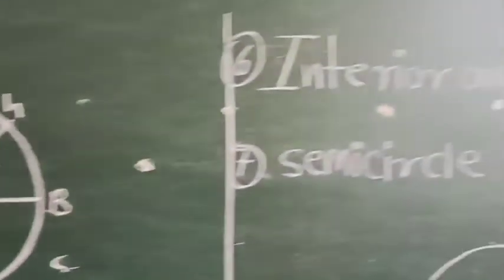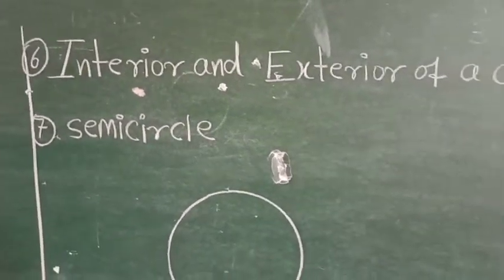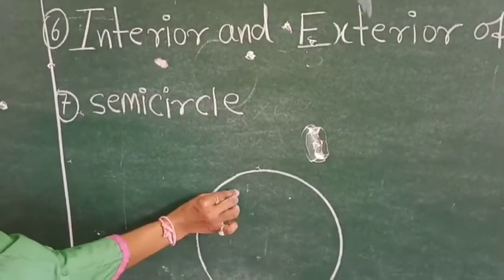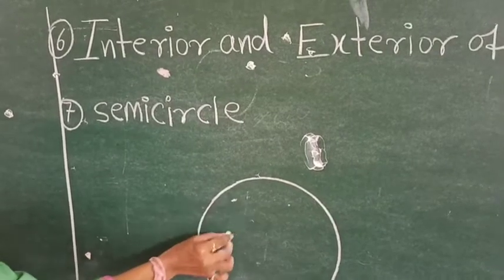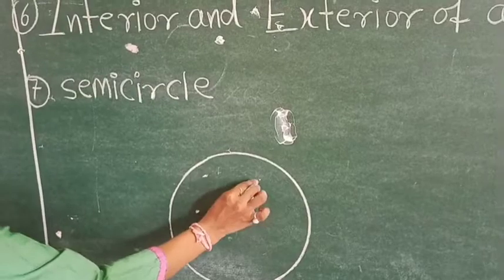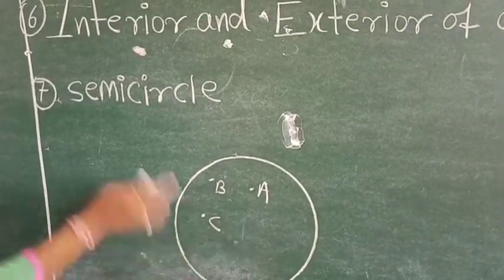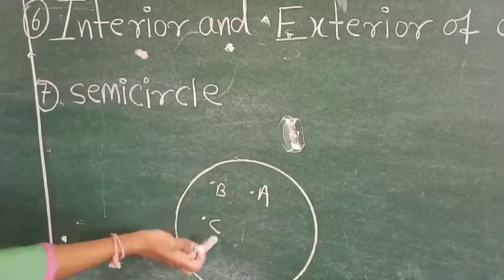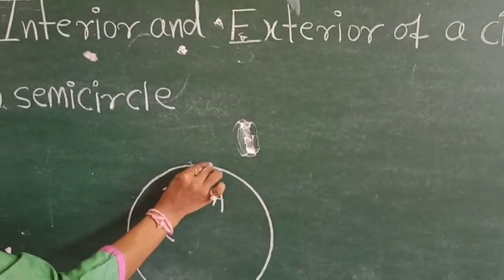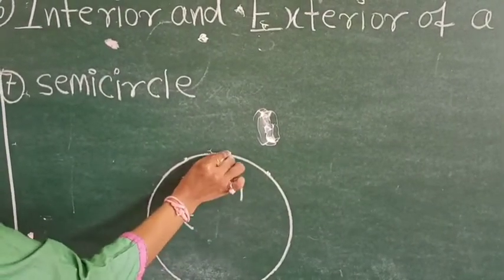After this, our sixth point is the interior and exterior of a circle. The points inside the circle are the interior points, interior of the circle. Exterior means you put any point outside here.